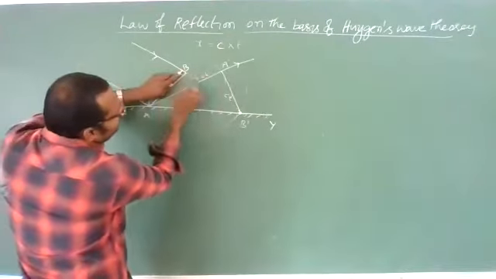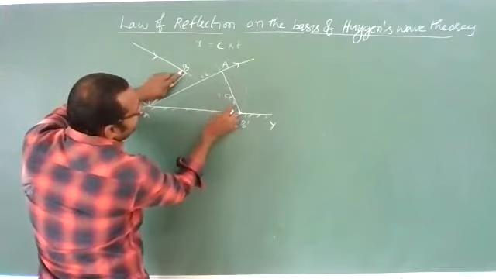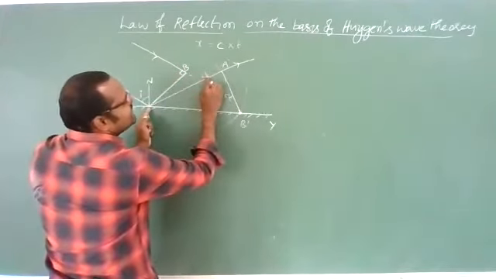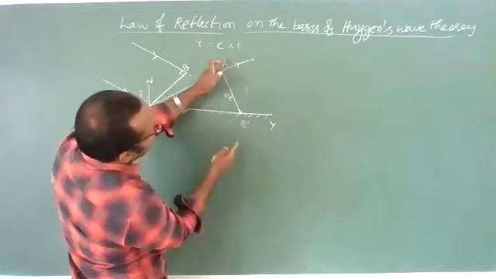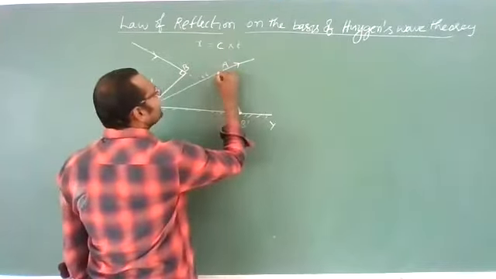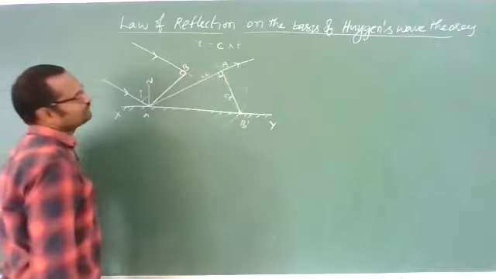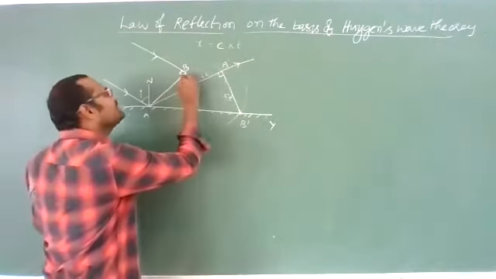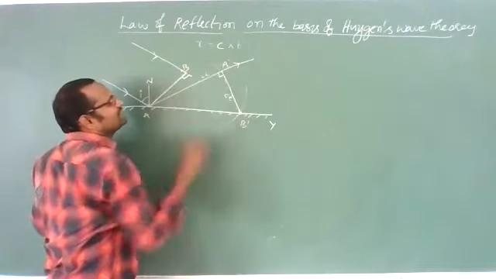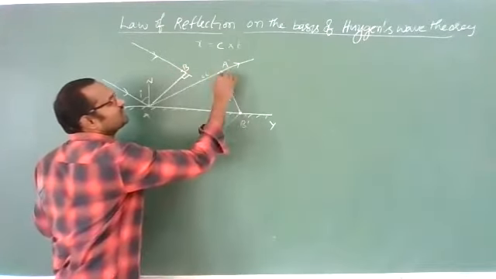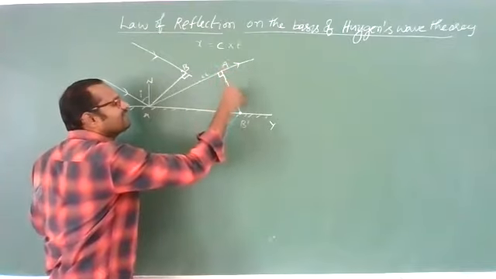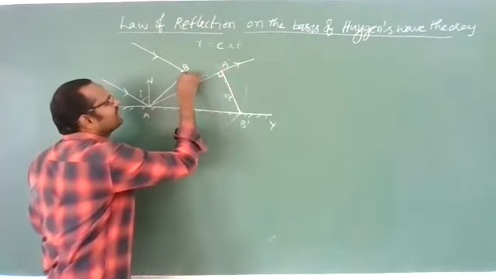When B travels to B dash, it is traveling a distance of CT. Then at the same time, A will travel a distance of CT. This point A will reflect back and travel a distance of CT. And we know that this is a reflected ray, this angle is 90 degrees. Clear? And this angle is also 90 degrees. This is the incident ray for this surface, and this is the reflected ray. So this ray makes an angle of 90 degrees with the wavefront. This is the reflected wavefront, and this is the incident wavefront.